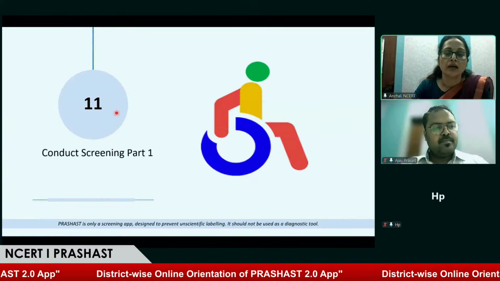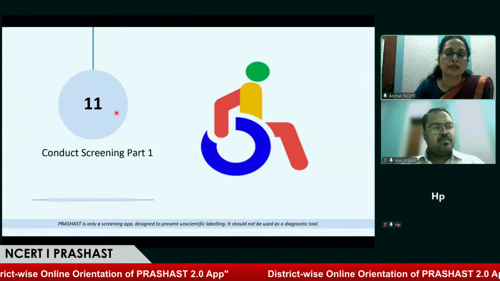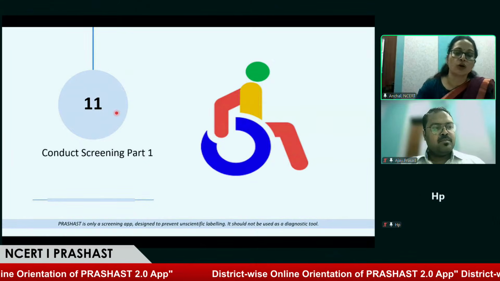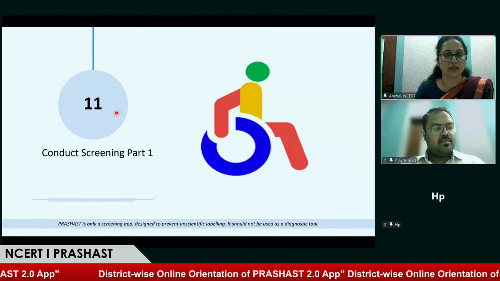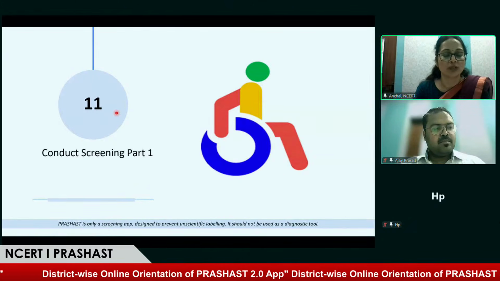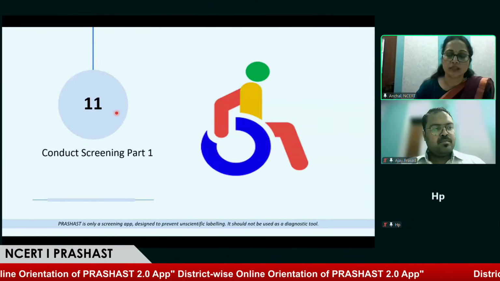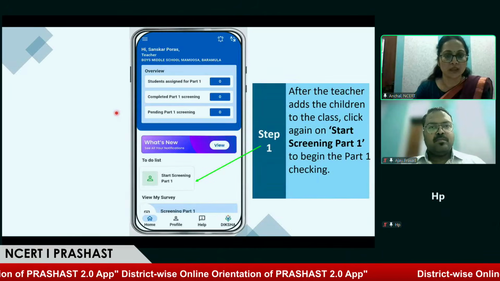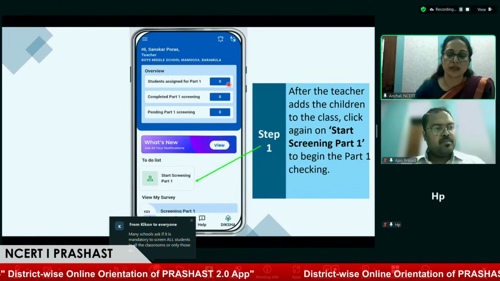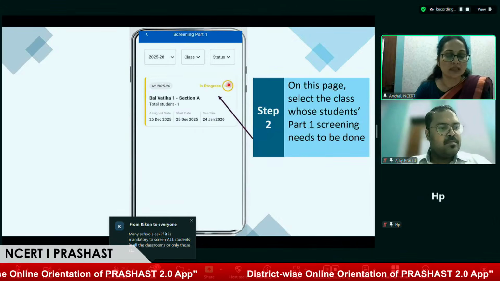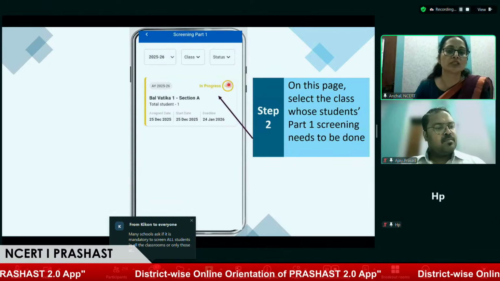Second, observe the assigned class students for at least 15 days. Then start part 1 screening. So how can you perform part 1 screening with this application? Make sure of 2 things: reading the checklist and observing the students for 15 days. Now start part 1 screening. For this, you need to go to your home screen page, and you will find an option, start screening part 1. When you click on this, you will find the class which is assigned by the headmaster. There is only one class assigned to the teacher.